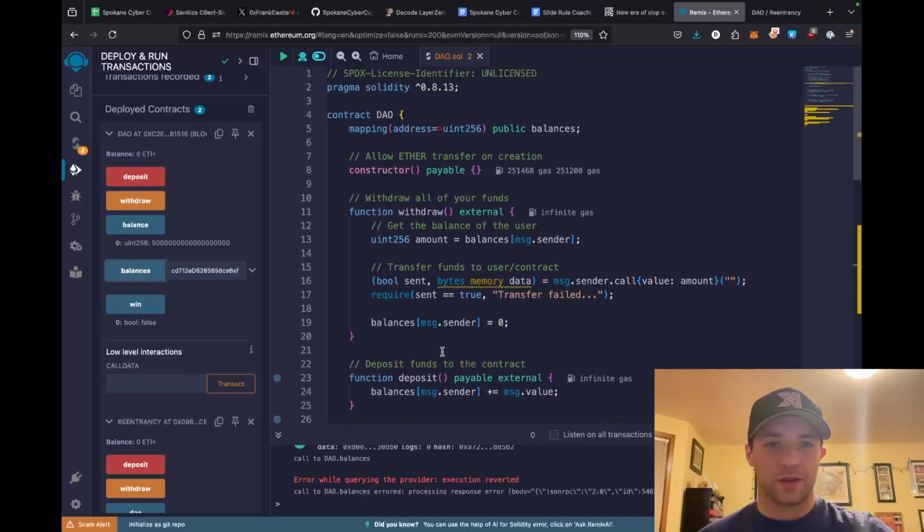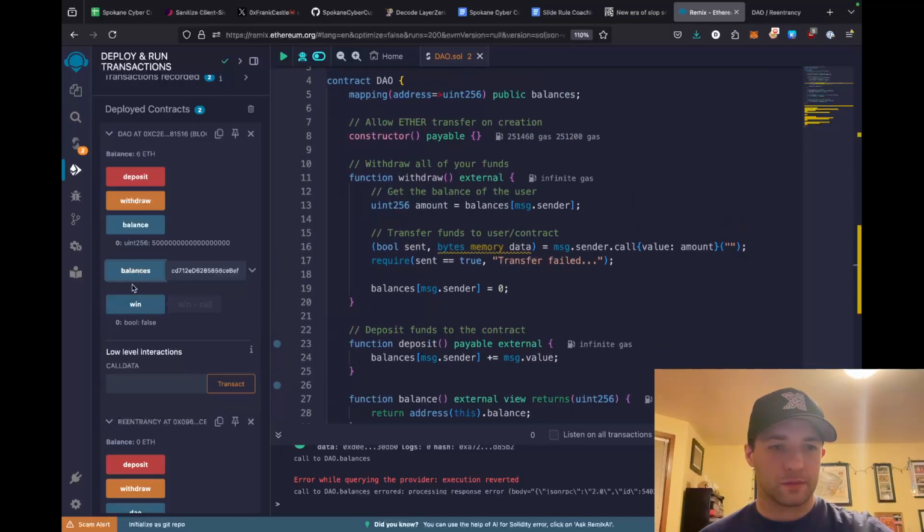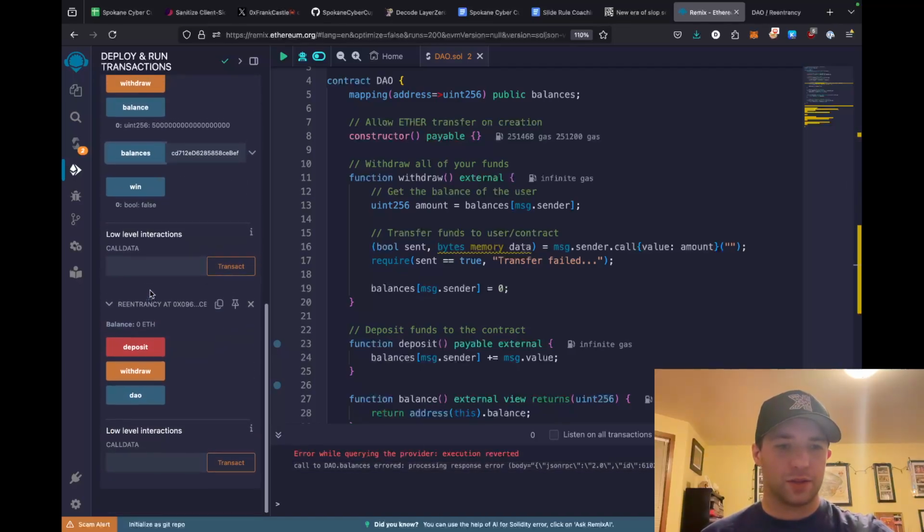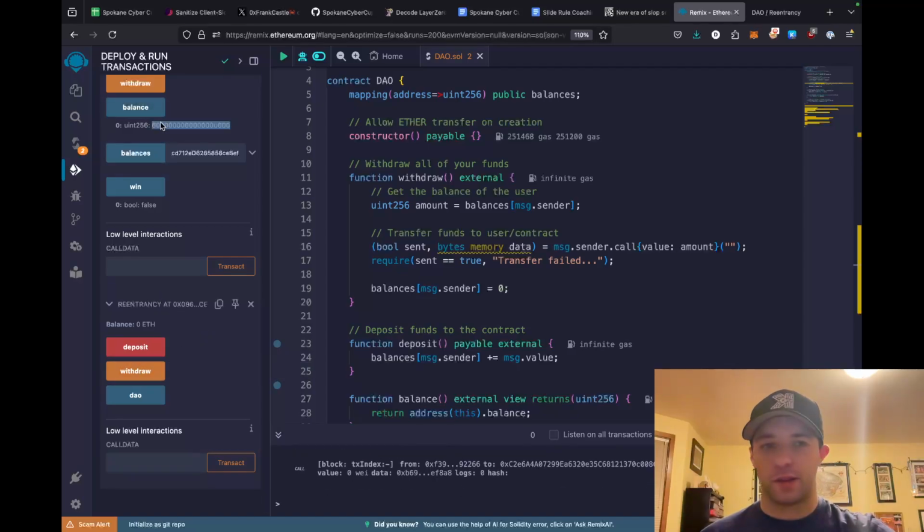Why doesn't it work? I don't know why that's not working. All right, I'm going to ignore that. Anyway, if we look at the balance of the contract now, it's at 6 because we called deposit. And if we call withdraw, the balance will now be at 5. And the Ether is now in our smart contract, as you can see here.